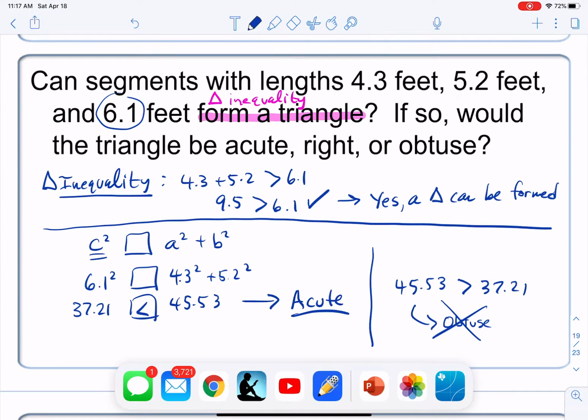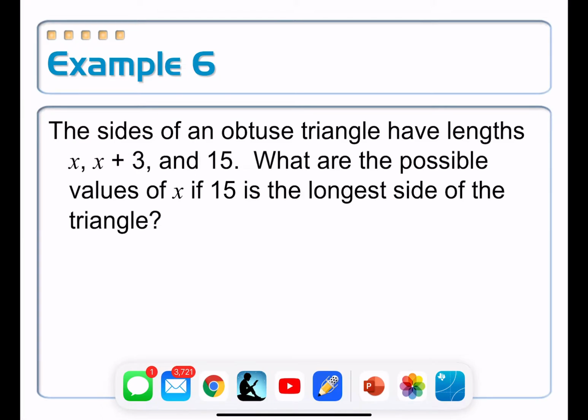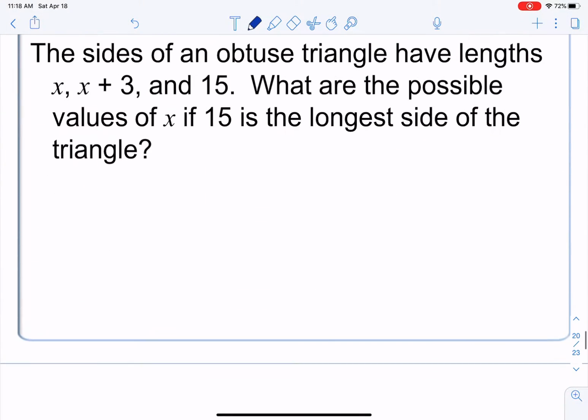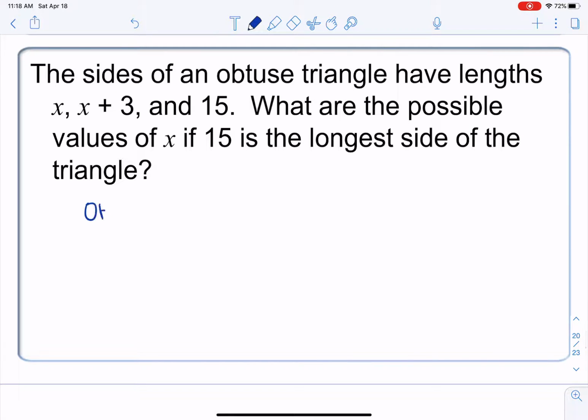All right, one more algebraic-based question here on example 6. This one's a fun one. The sides of an obtuse triangle have the lengths x, x plus 3, and 15. What are the possible values of x if 15 is the longest side of that triangle? I'm going to recommend the first step that we take is to draw a picture for this thing. So we know it's supposed to be an obtuse triangle where 15 here is our biggest side.